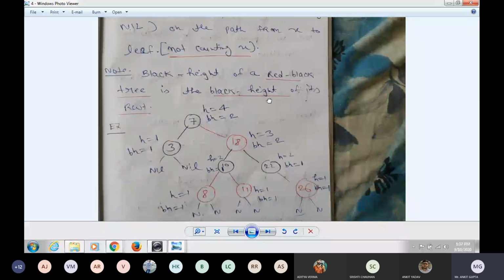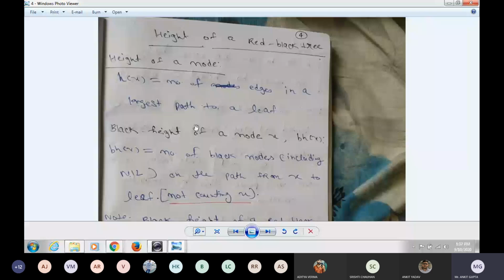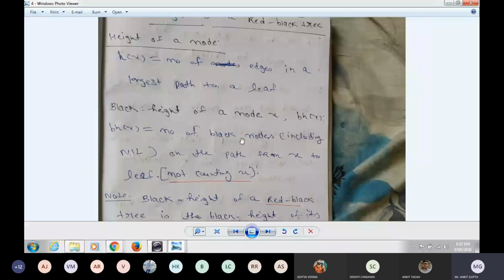So as of now, the number of edges in the longest path to a leaf from node x is called the height of x. Black height of a node x, I can write bh(x), is equal to the number of black nodes, including nil, on the path from x to a leaf, not counting x.